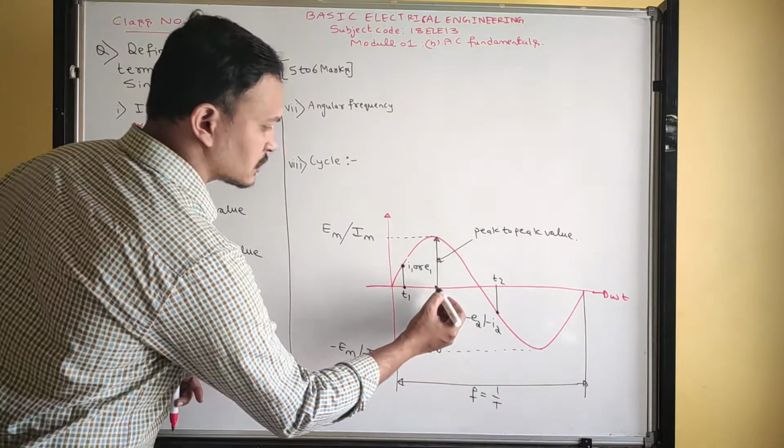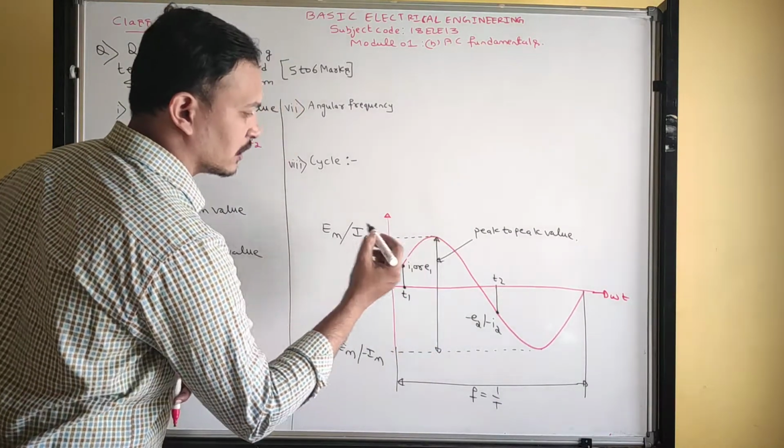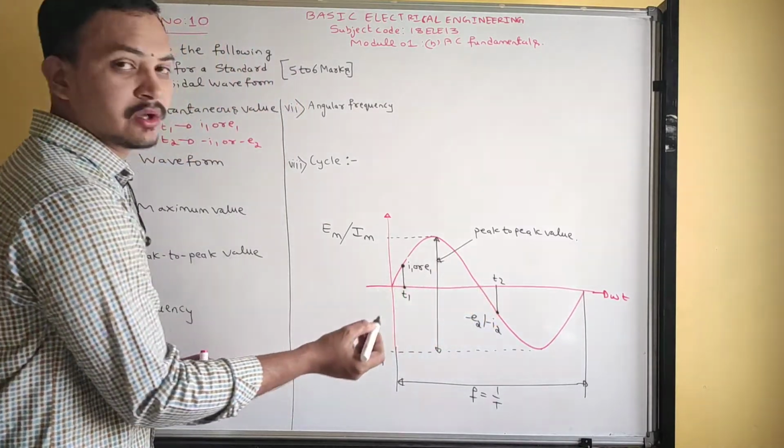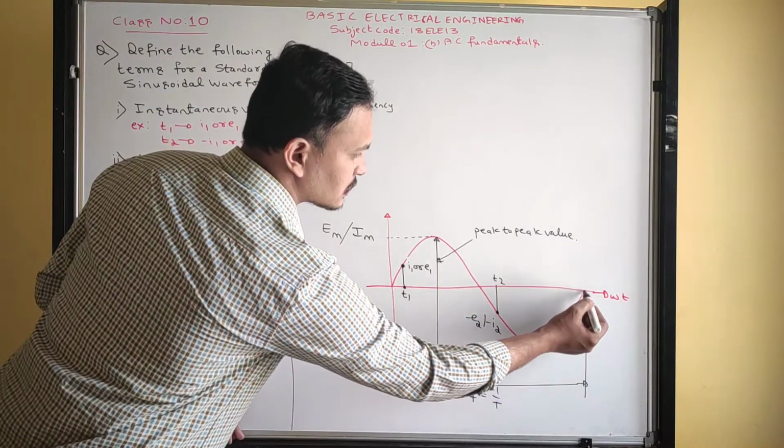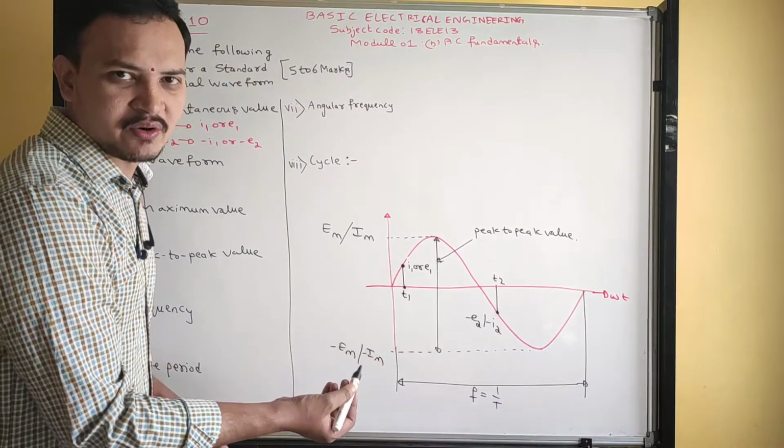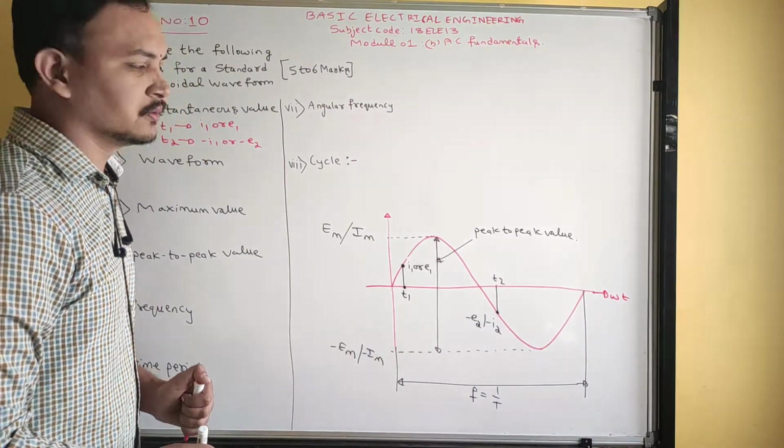Now at this instant, what is the value? Maximum value. At this instant, what is the instantaneous value? Minimum, 0. At this instant, the instantaneous value is 0. That is called instantaneous value.